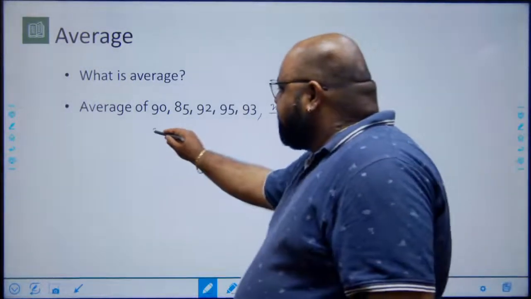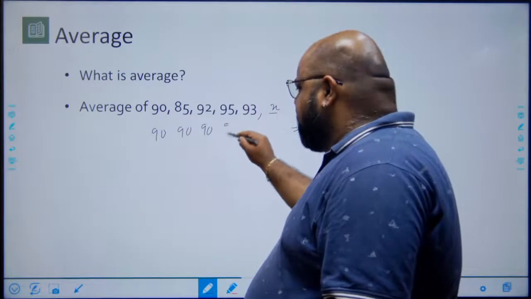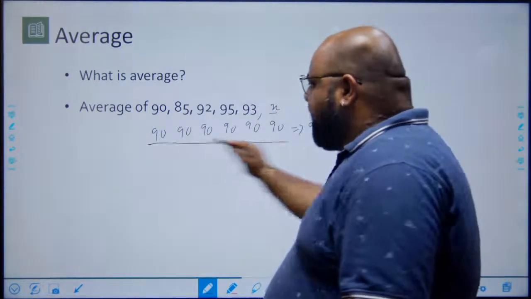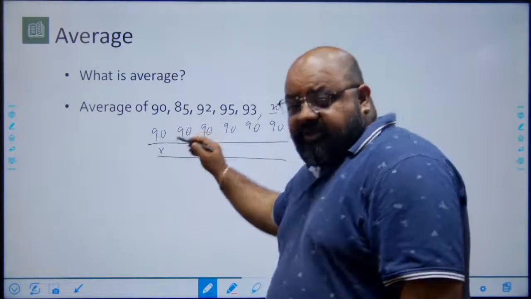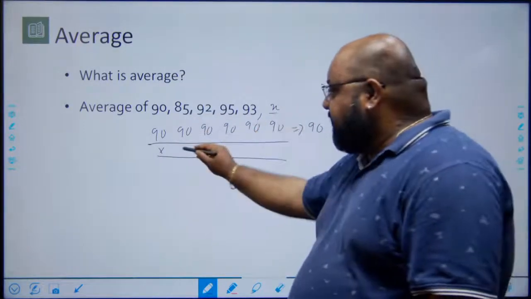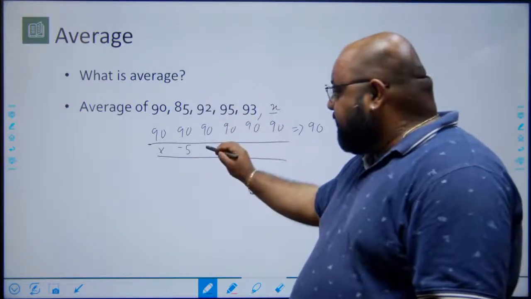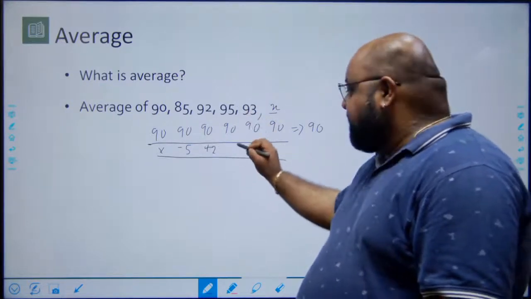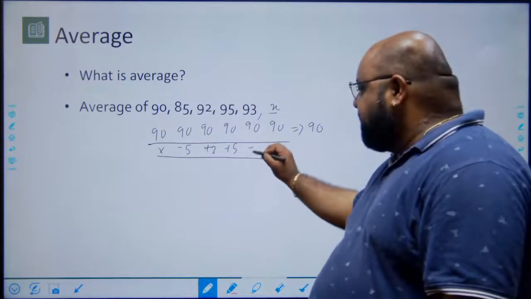So if all the numbers become 90, what are the deviations that I have? The 90 is a 90, not a problem. 85 has to become a 90, so 85 needs 5 extra and therefore a deviation of minus 5. 92 has 2 extra, therefore a surplus of 2. 95 has 5 extra, therefore a surplus of 5. 93 has 3 extra, therefore a surplus of 3.